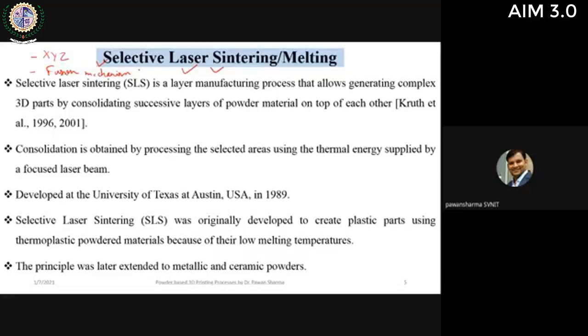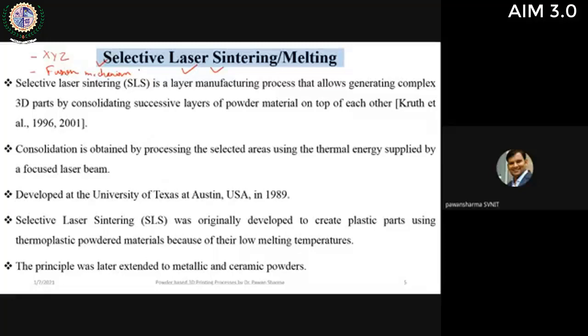It is this fusion mechanism because of which we are developing newer techniques now. You can develop a new technique if you use some conventional fusion technique. Sintering is a conventional technique, but we have used it for 3D printing purposes, and that is selective laser sintering.